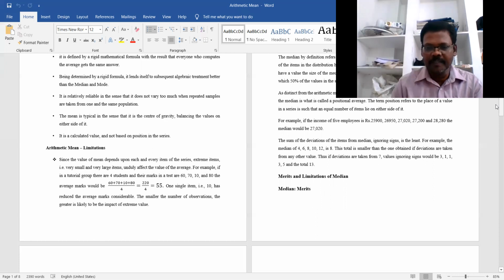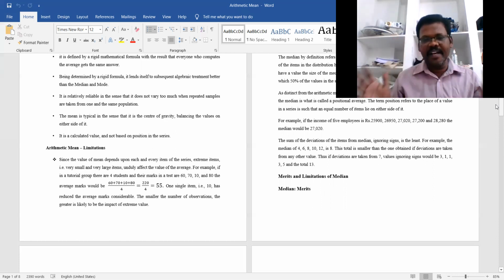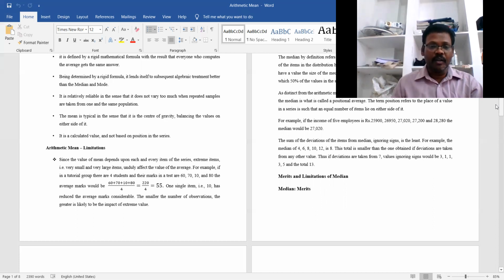So even though the mean is affected by all the values in the given series, because of these extreme values some people suffer a loss and some get the benefit, as we discussed here. Here one single item, that is 10, has reduced the average marks considerably.